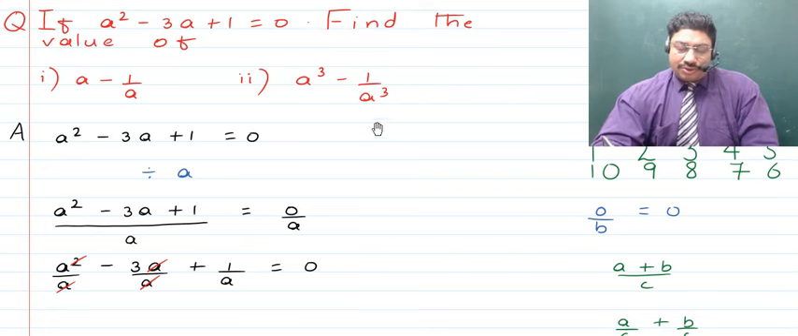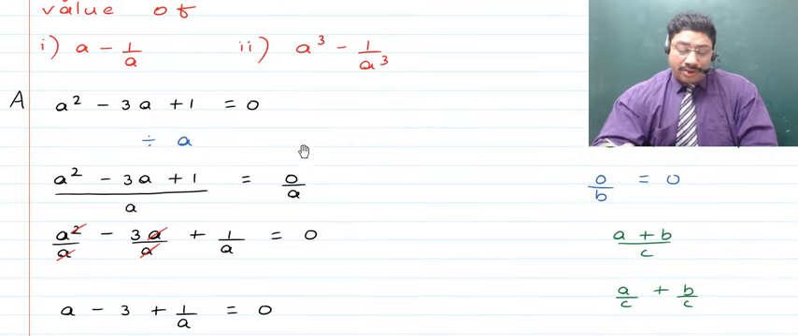Okay, so now children, here next what we do is we now talk about A square minus 3A plus 1, which is the given equation, and from it we just try and bring something like this, or probably something which is similar to this. So we require 1 upon A. That means in the denominator we require A. So as such, what we do is we now divide the above equation by A.